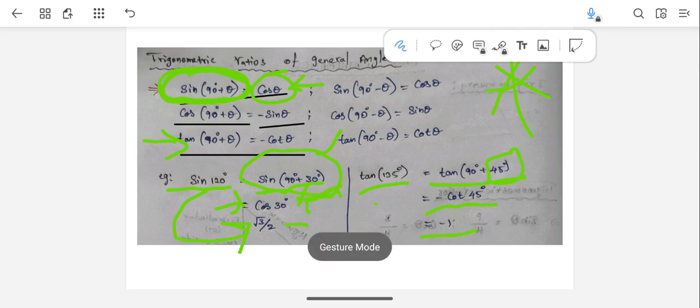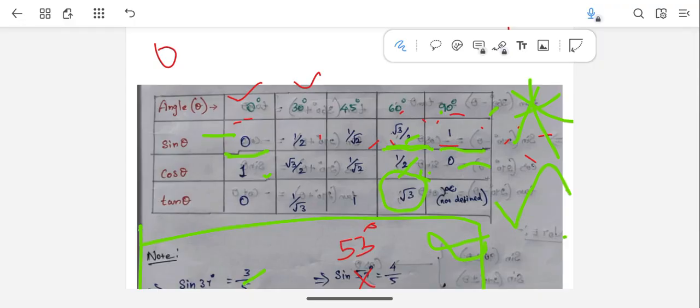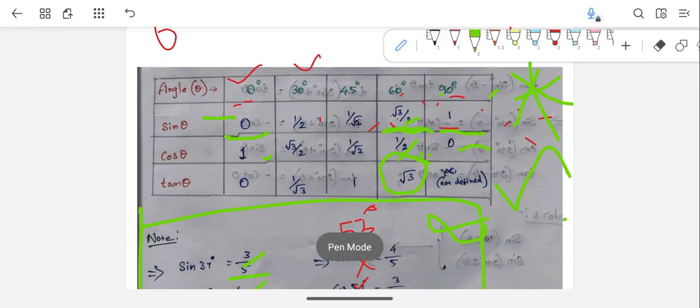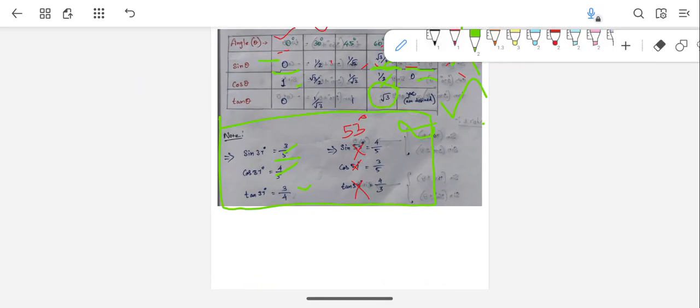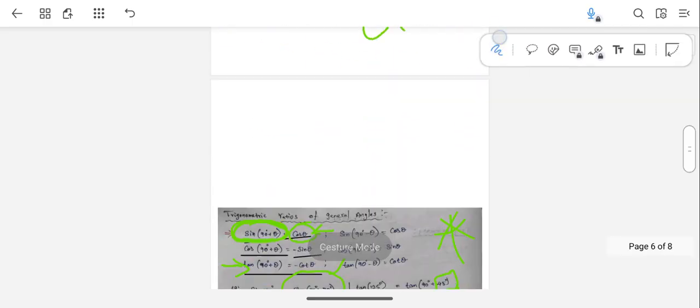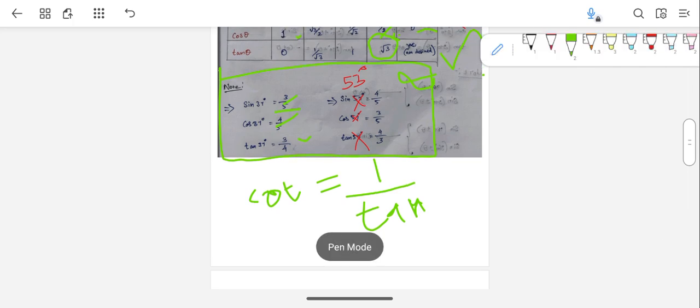Now again you will ask, sir, in the table you didn't mention cot. See, this is simple guys. What is cot? Cot is the reciprocal of tan. So for that question, cot 45 will be nothing but 1 by tan 45.